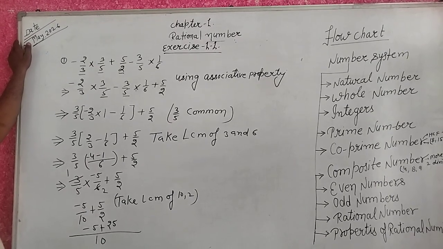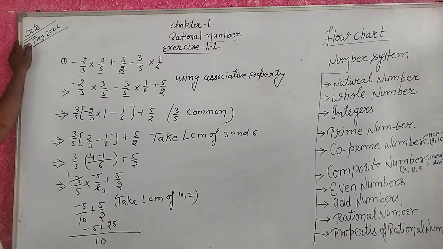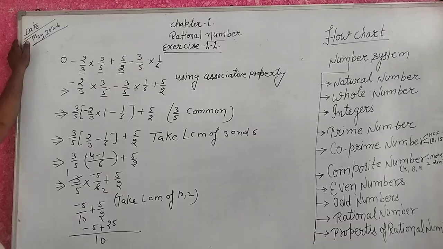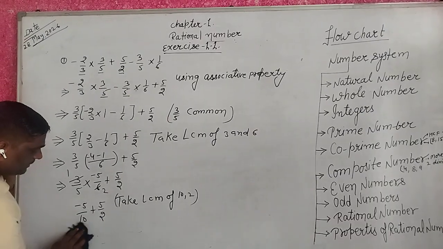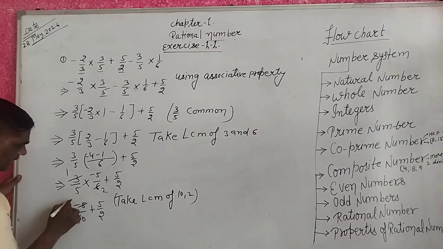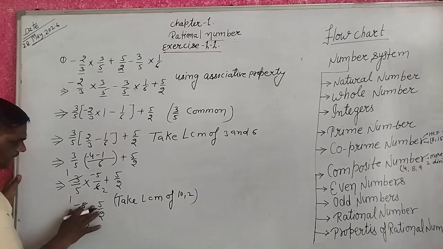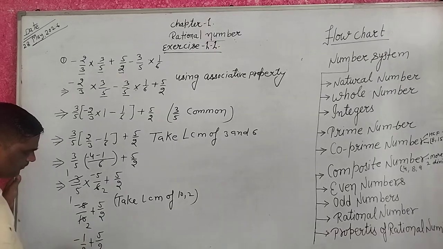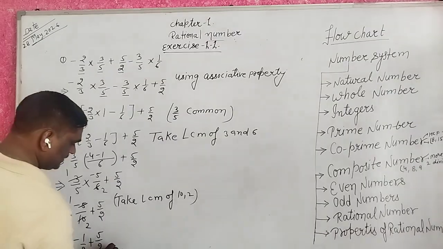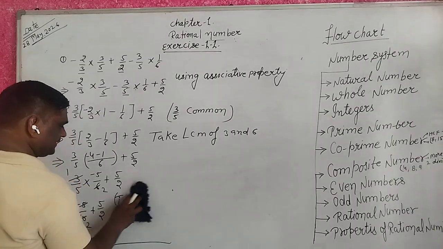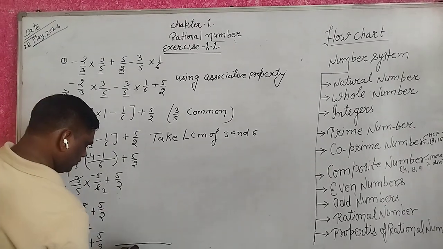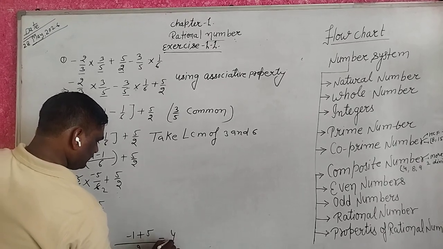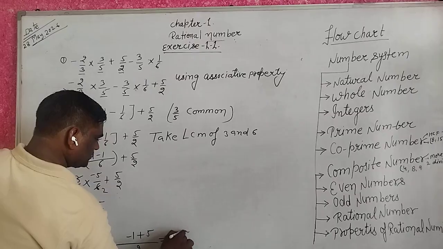Then you get here, yes, we can solve it to the simplest form. 5 ones are 5, 5 twos are 10. Then you get equal to minus 1 upon 2 plus 5 upon 2. The denominator is the same, so you don't take the LCM. It is the simplest form. Minus 1 plus 5 equals 4 upon 2. 2 ones are 2, 2 twos are 4.